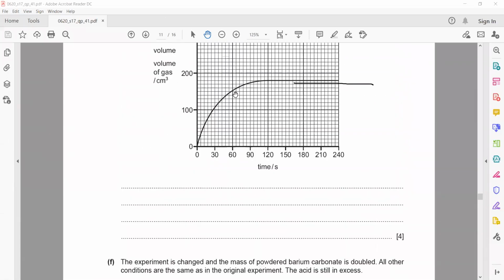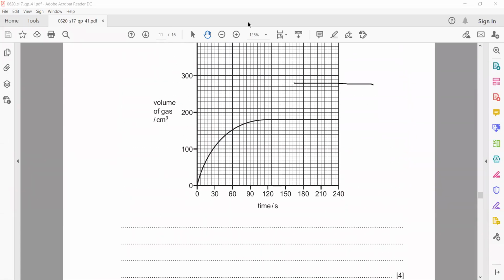So look, when you are using a small amount of barium carbonate, this is the volume of the gas given off, 180. If I double barium carbonate, so the rate of the reaction will also increase and the volume will also be doubled. So if I'm getting 180, then what will be the final volume? What is the double of 180?